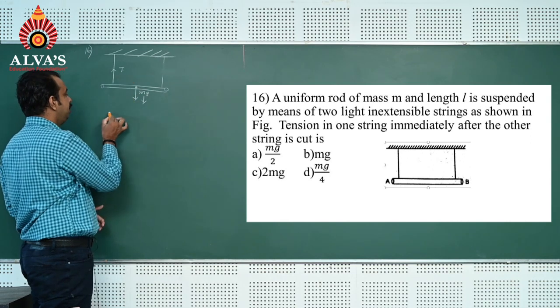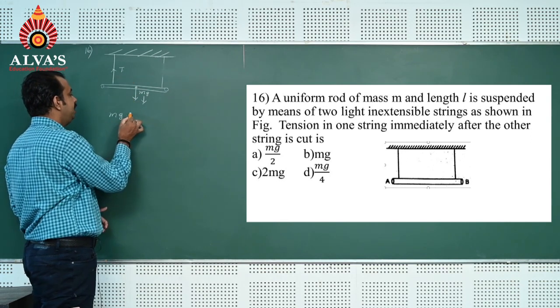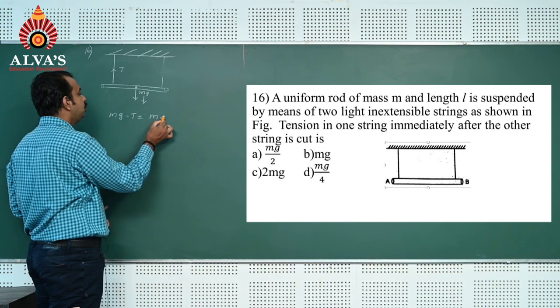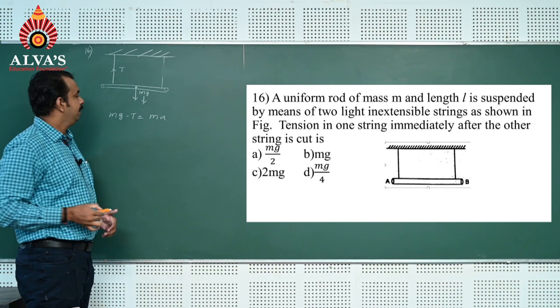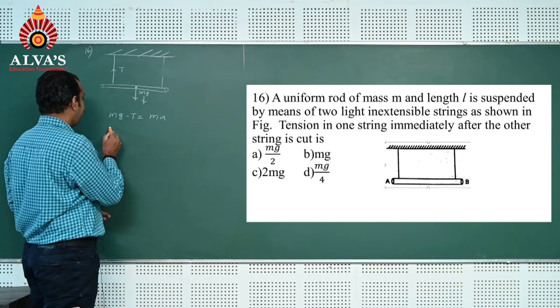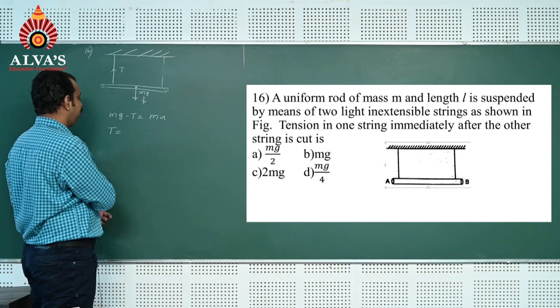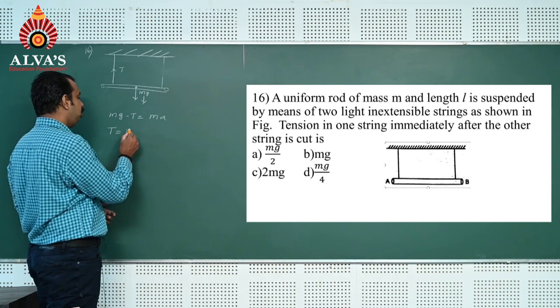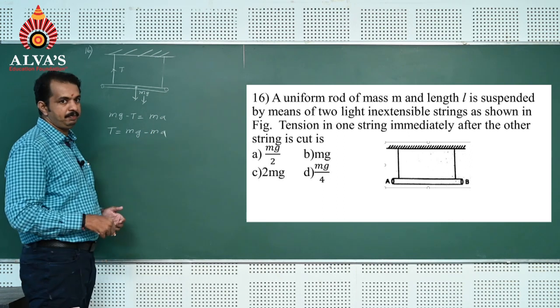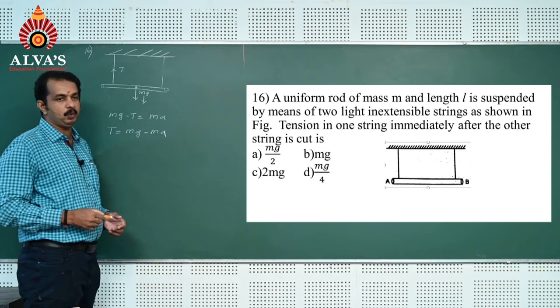The difference of these two, mg minus tension, gives mass into acceleration. Now the question asked is, what is the tension in the string? Tension T can be found by using the formula T is equal to mg minus m into A. And here A is unknown.